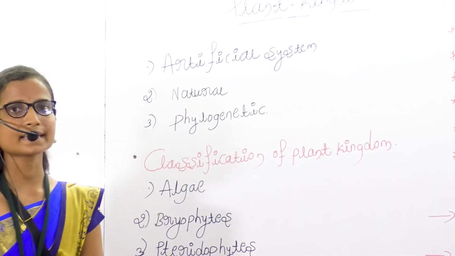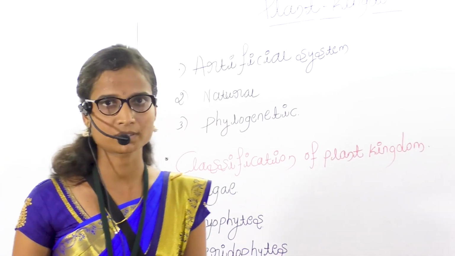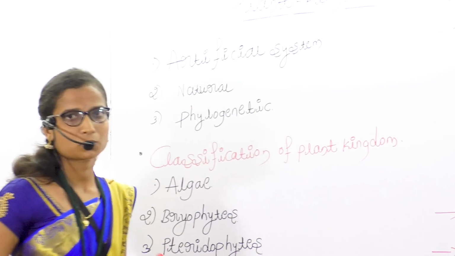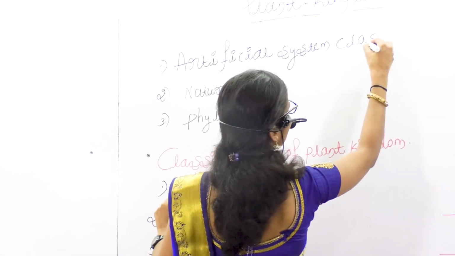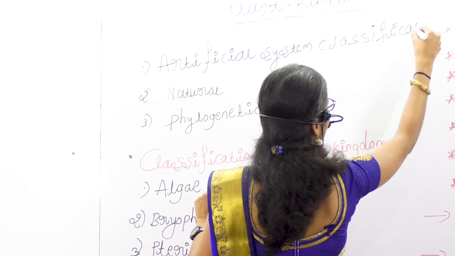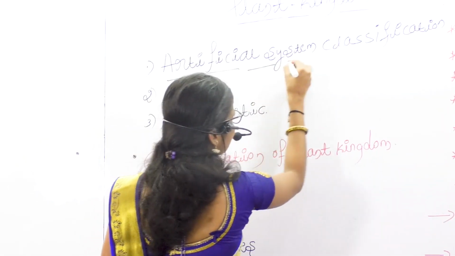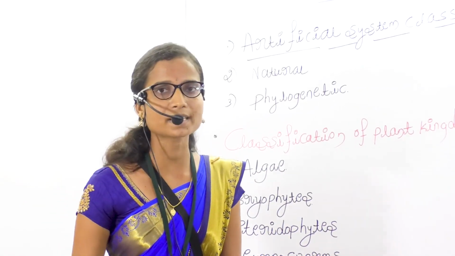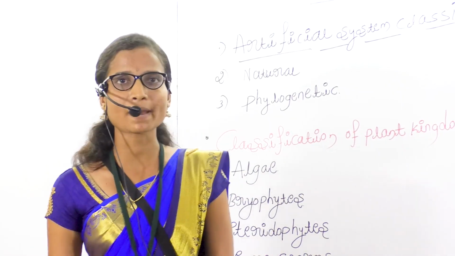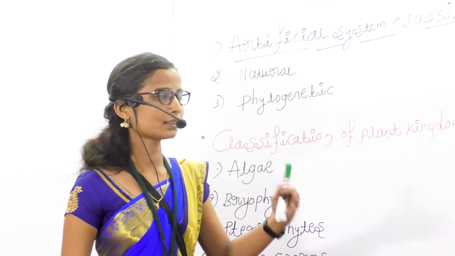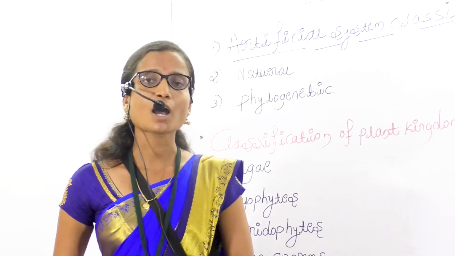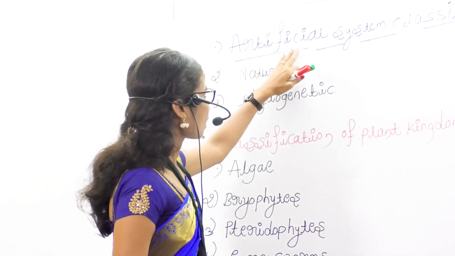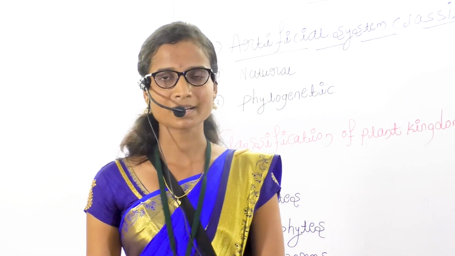Here, the plant is mainly classified into three systems. First one is the artificial system of classification. In this system of classification, the plants are classified on the basis of the habitat of the plant. The habitat is nothing but the origin of the plants, how the plants get origin or how the plants get developed. These all come under the artificial system of classification.